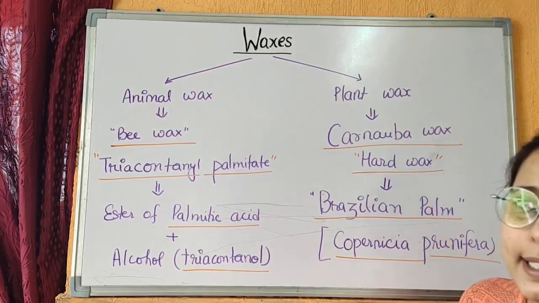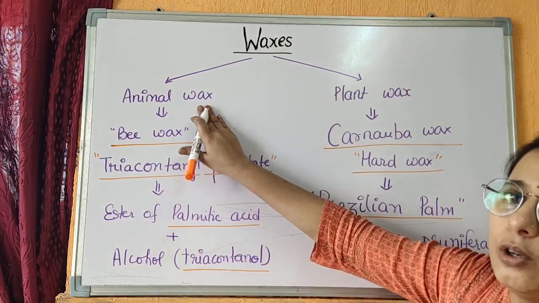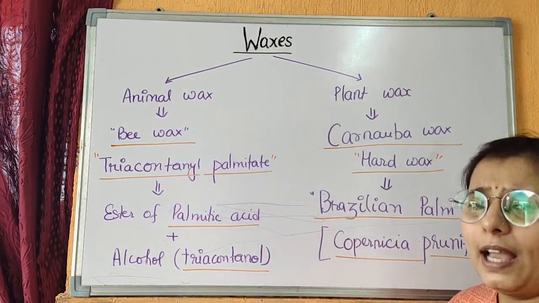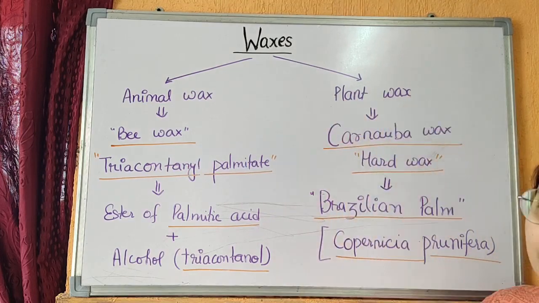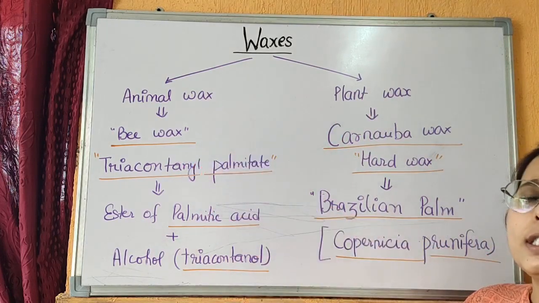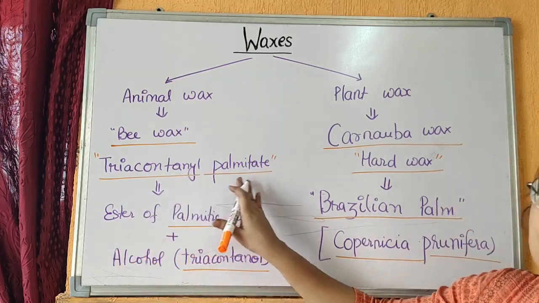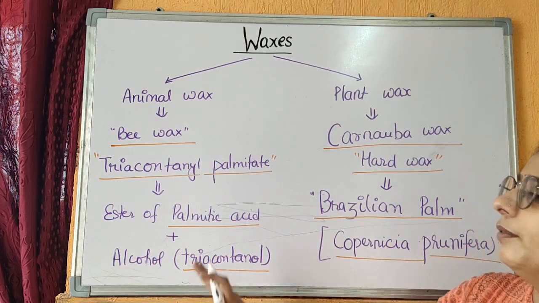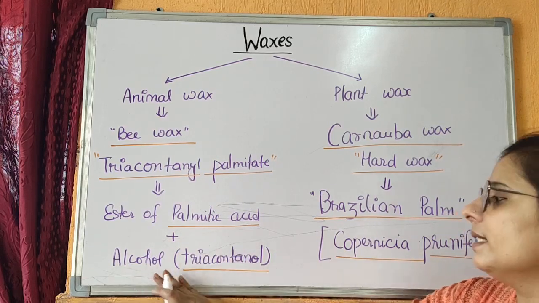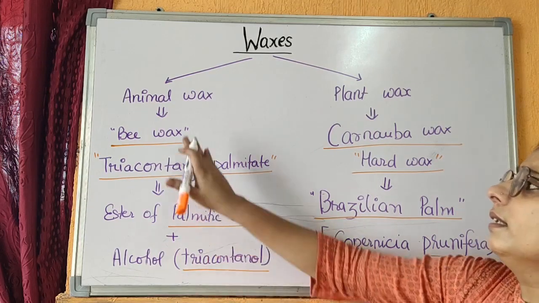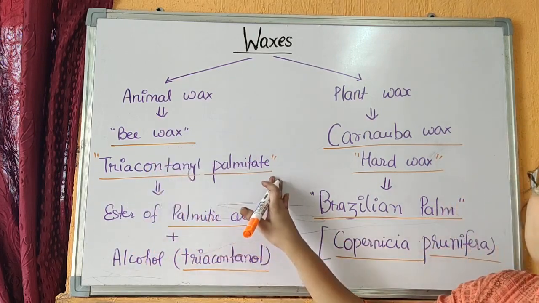Coming to the categories of waxes. If waxes are synthesized by an animal, they are called animal wax. But if a wax is synthesized by a plant, then it is called plant wax. Among animal waxes, the most studied is beeswax, which is triacontanyl palmitate. It is formed by the esterification of palmitic acid with an alcohol, triacontanol. Thus the most important animal wax, beeswax, is triacontanyl palmitate.